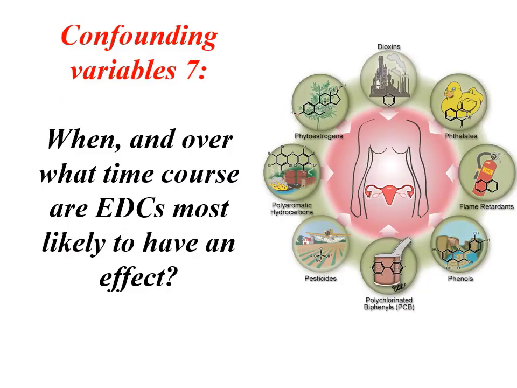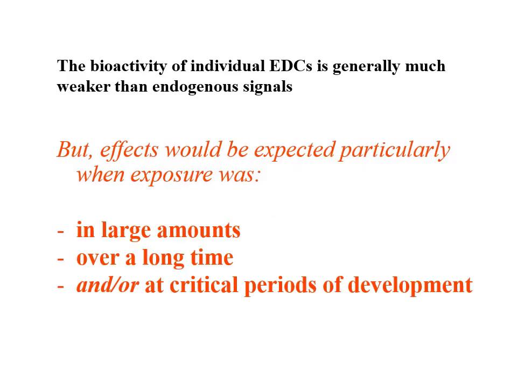The next question: does it matter when we have exposure to the endocrine disrupting compounds? Are some times more critical than others? We have already seen that the bioactivity of individual endocrine disrupting compounds is generally much weaker than any of the endogenous signals. But even if that's the case, effects would still be expected if there was exposure to the compounds in very large amounts, so this would overcome their weak activity, over a long period of time when any small effects could be cumulative, and/or at critical periods of development when key decision-making processes were taking place.